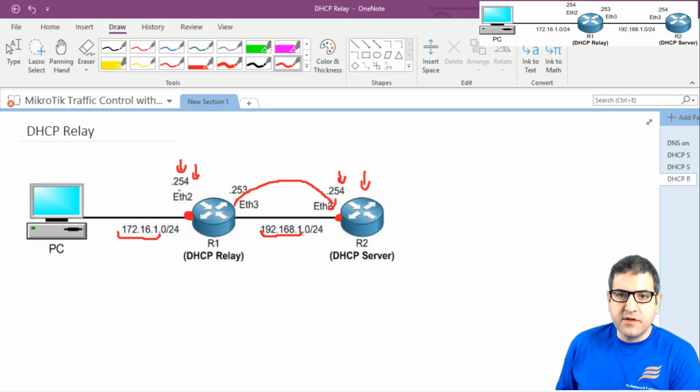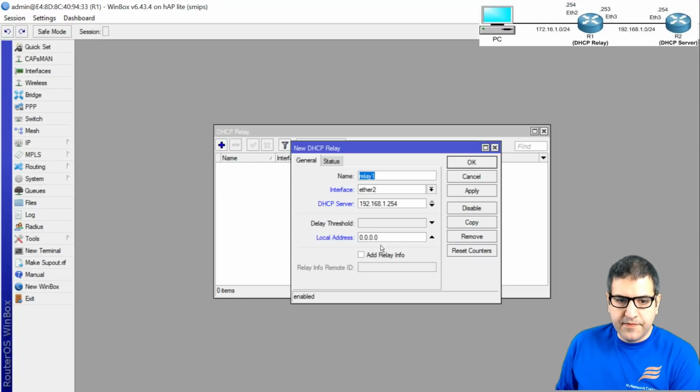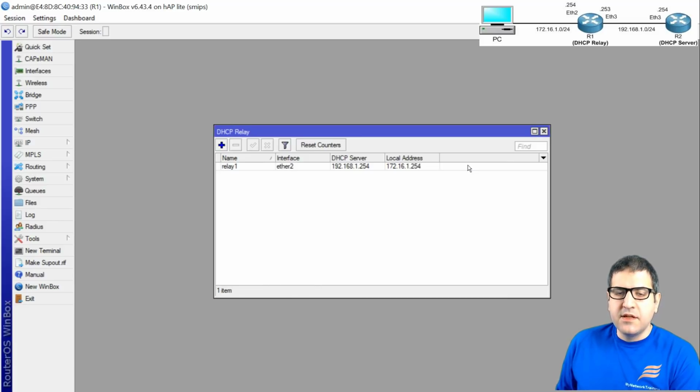254, the one which is on Ethernet 2. It's always the local IP address. So let's do that. We put here 172.16.1.254. And then I will say, okay.